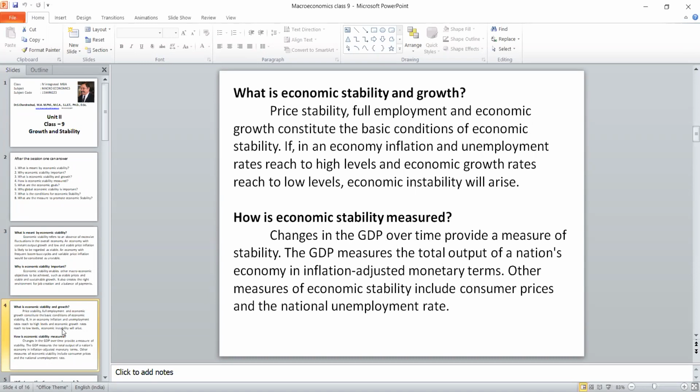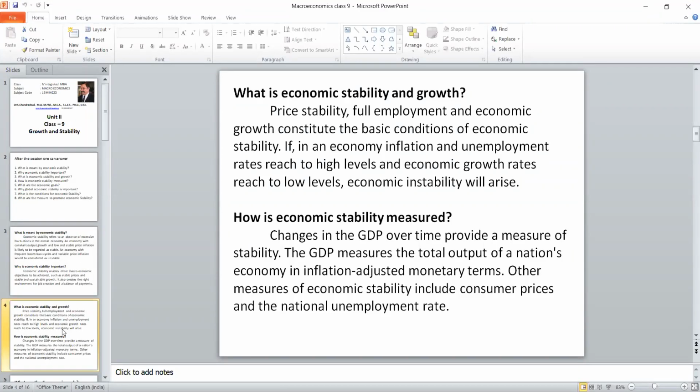In the reverse case, suppose an economy has a very high inflation rate and the unemployment level is not controlled, definitely it will affect economic growth, and in turn economic instability will exist. So economic growth and economic stability are connected because of these two components, price stability and full employment.